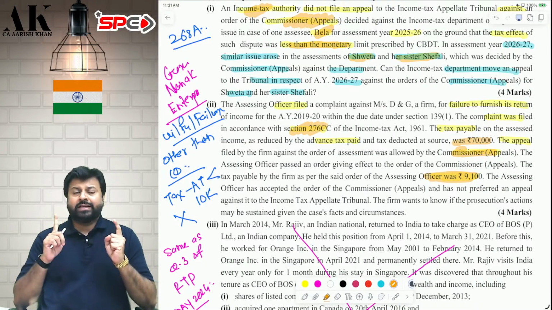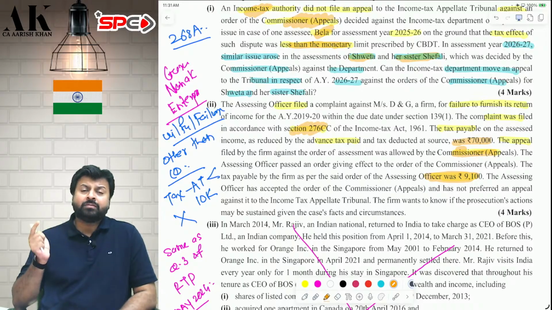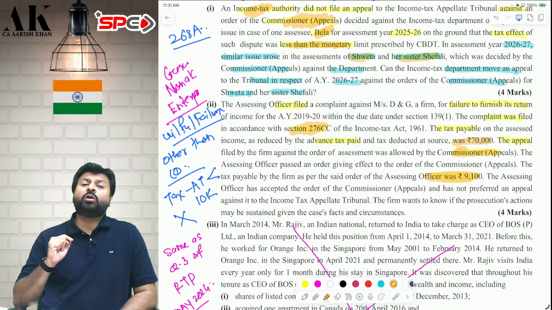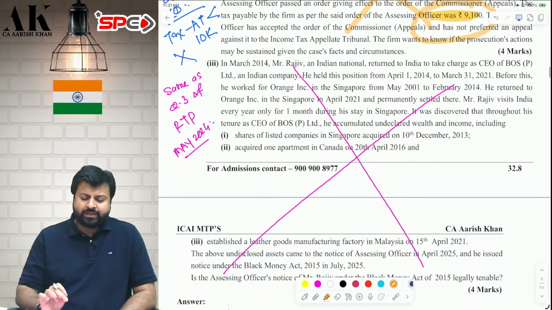First of all, there should be a willful failure of filing of return. Second, if the assessee is other than company, then the prosecution is possible only if the tax payable after reducing advance tax is more than 10,000 rupees. Now, after the appeal, the tax payable has been reduced below 10,000. Because it is reduced below 10,000, therefore prosecution cannot be launched. I hope it is clear to all of you.